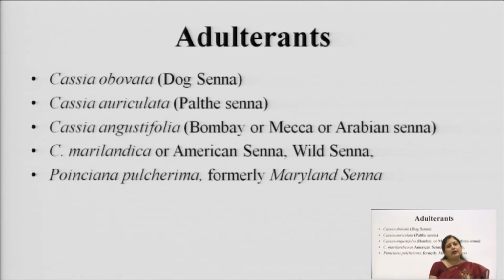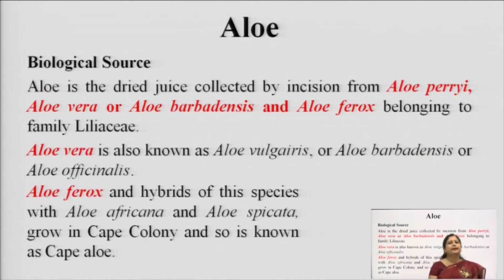And the adulterants of senna are mainly Cassia obovata, which is known as dog senna, Cassia auriculata, known as Palthe senna, Cassia angustifolia, known as Bombay, Mecca or Arabian senna, Cassia marilandica, which is basically American senna, and Maryland senna, whose biological name is Poinciana pulcherrima. Okay, so these are some of the adulterants which are generally used to replace senna.